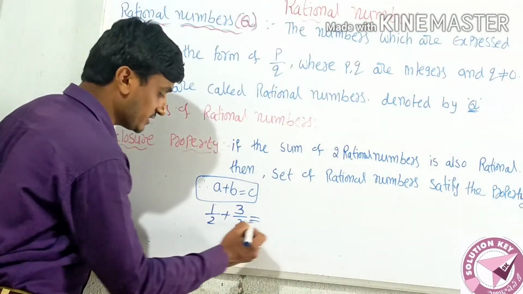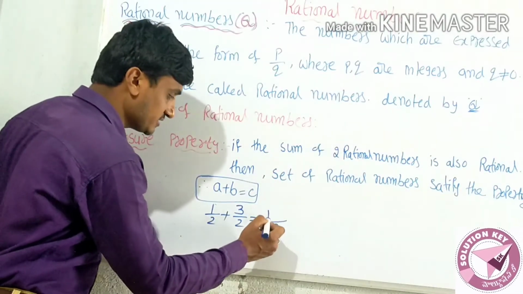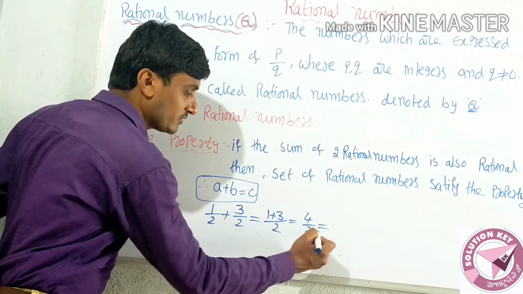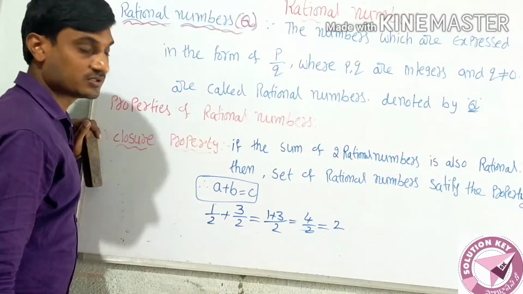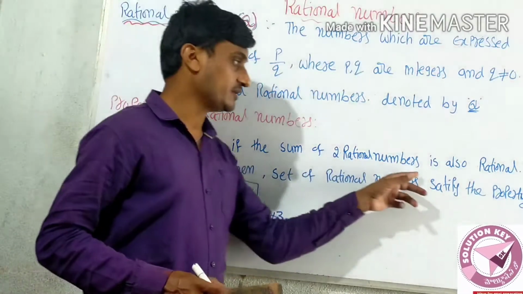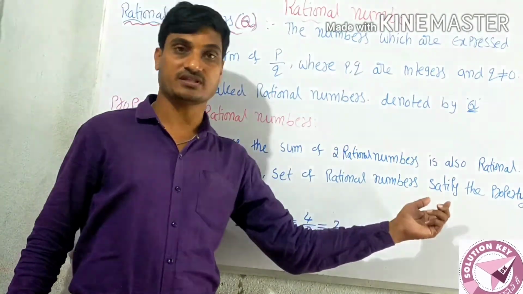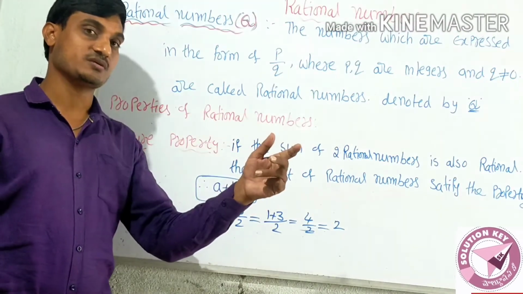Now take the LCM: 1 plus 3 is 4 by 2, and the 2s cancel, so we get 2. Two rational numbers give again a rational number, so it satisfies the condition: A plus B is equal to C, again a rational number.